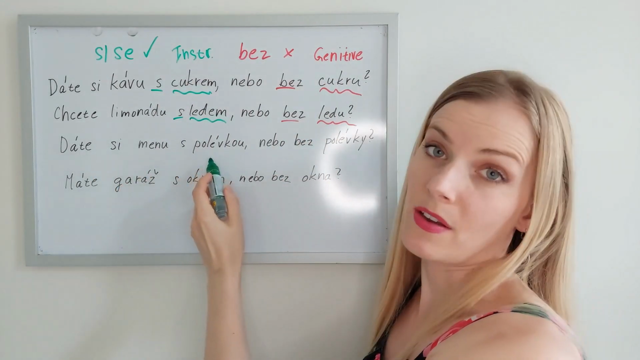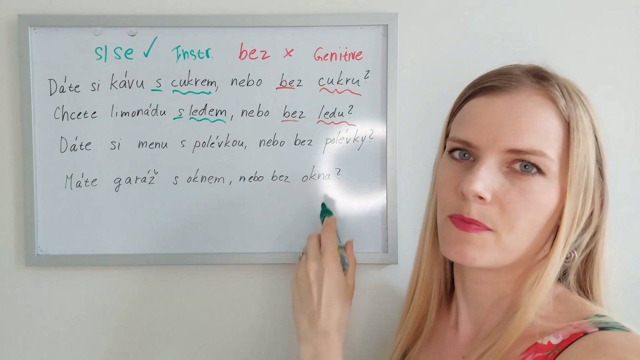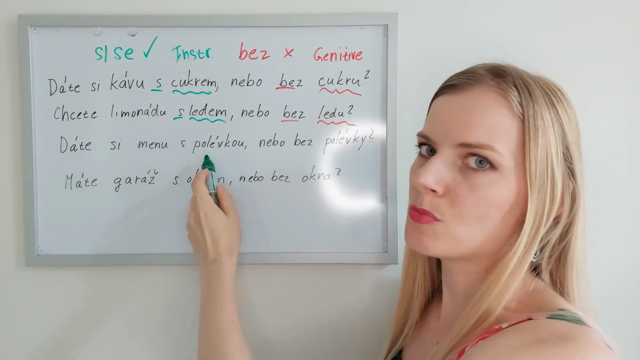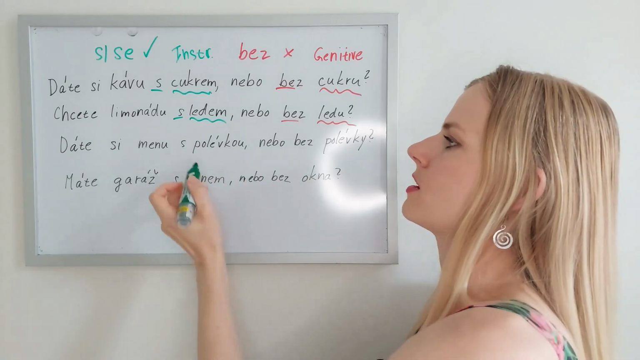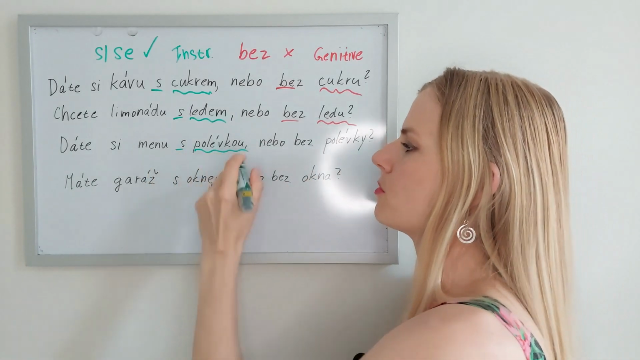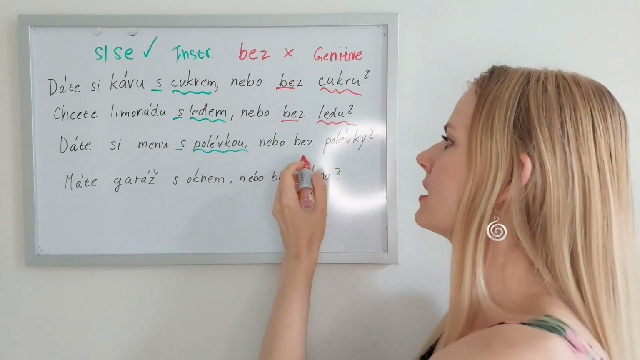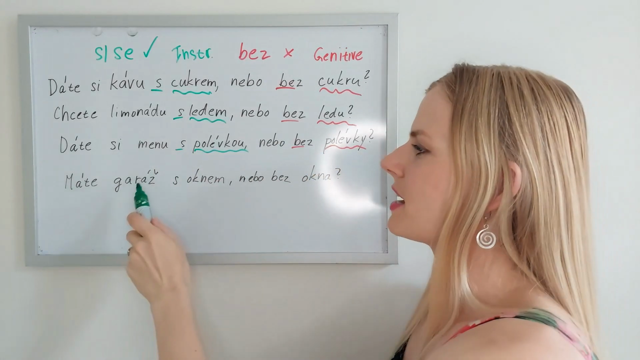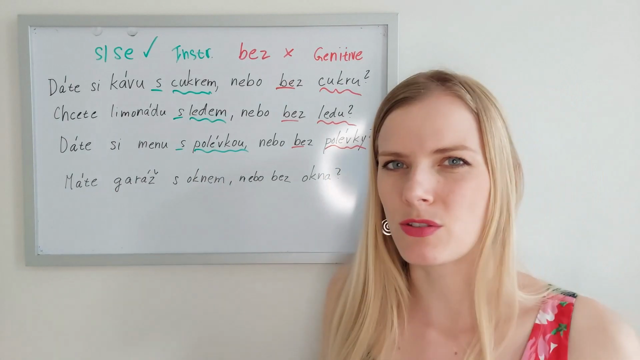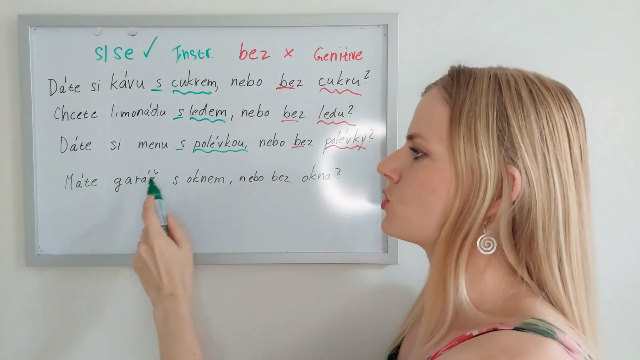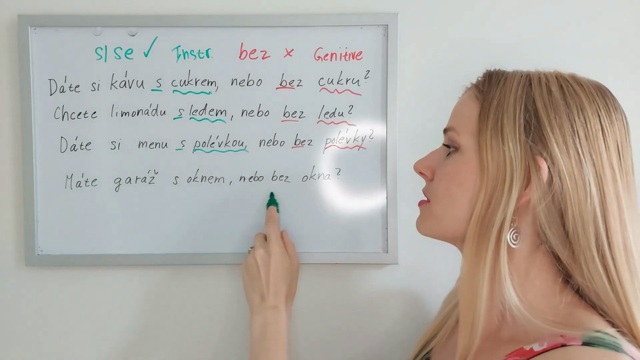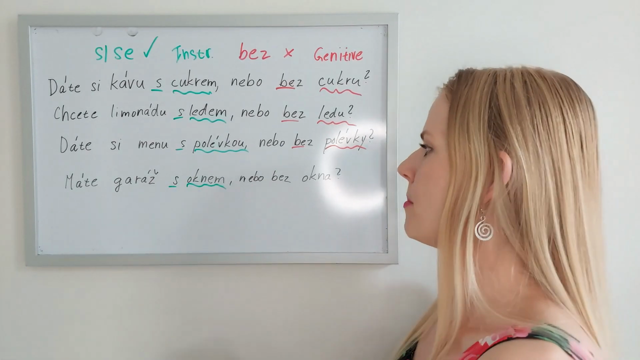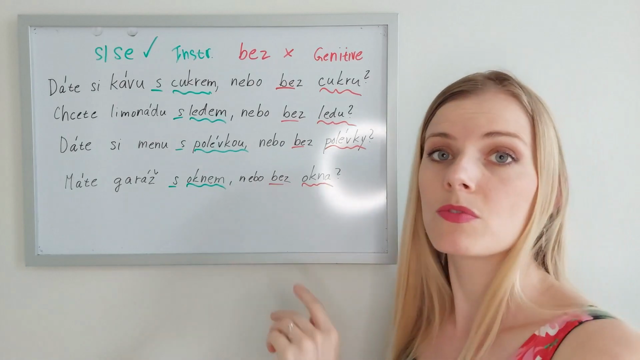Dáte si menu s polévkou nebo bez polévky? Will you want your lunch menu with a soup or without a soup? S polévkou, that would be for the feminine. Bez polévky, bez polévky. Máte garáž s oknem nebo bez okna? Is your garage with a window or without it? S oknem nebo bez okna? This would be for the neuter.